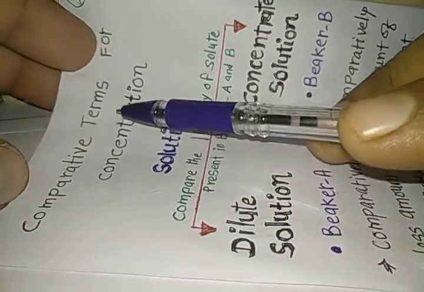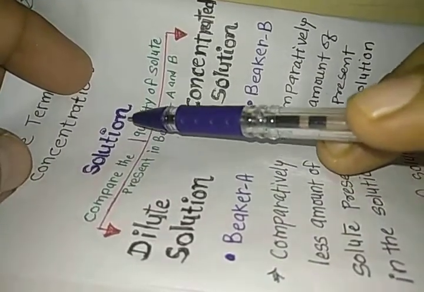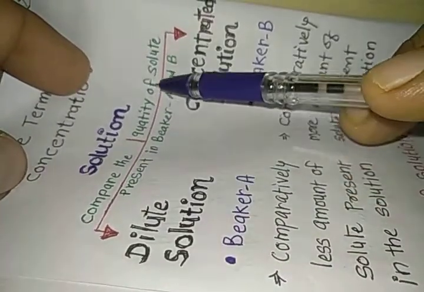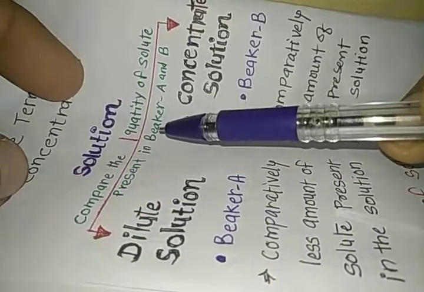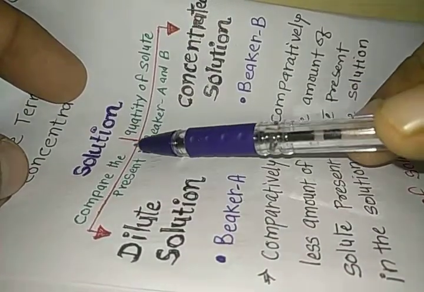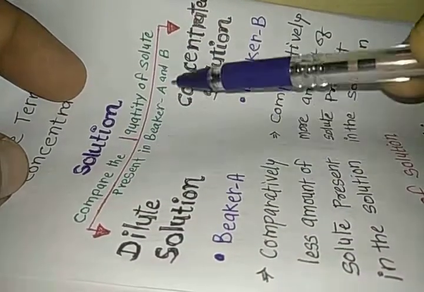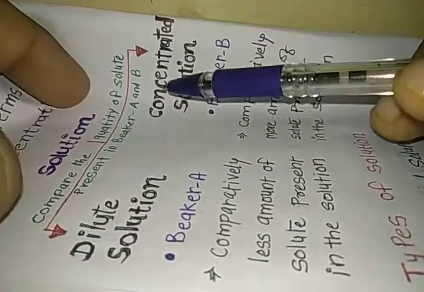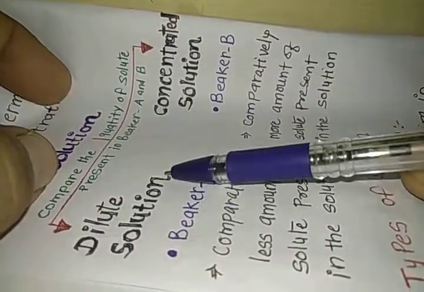There are two comparative terms for concentration. When we compare the quantity of solute present in beaker A and beaker B, we can have two types of solution. One is dilute solution.